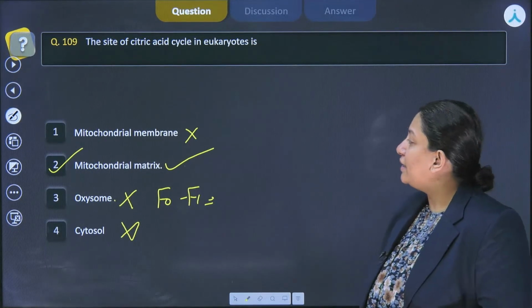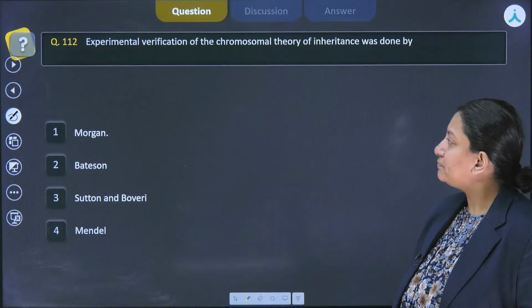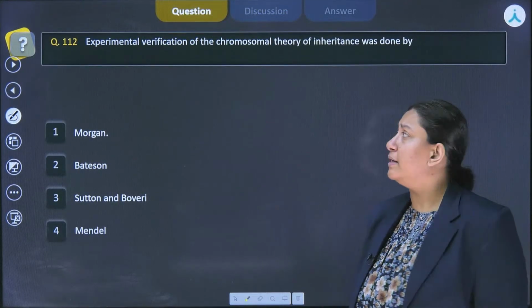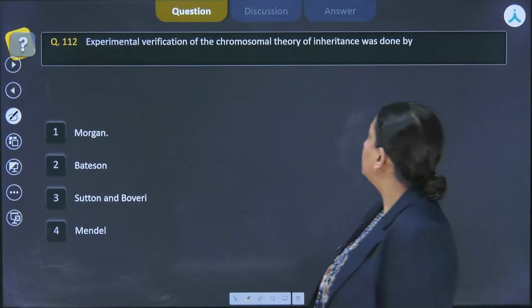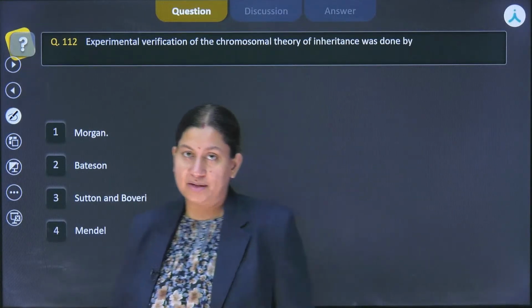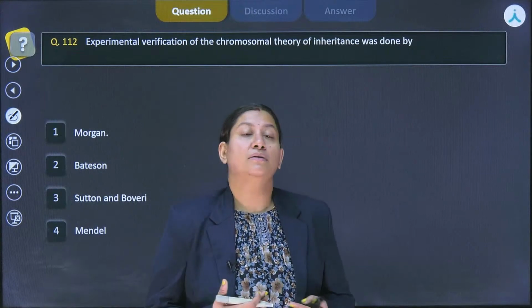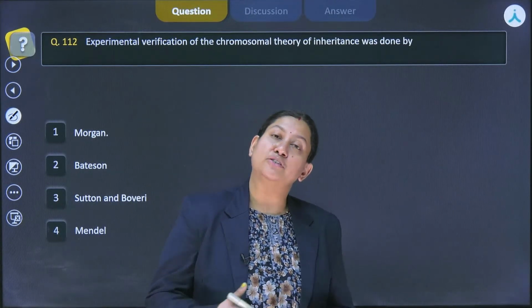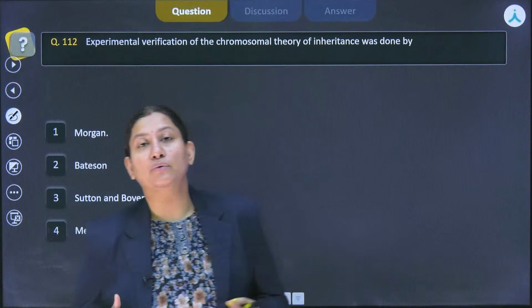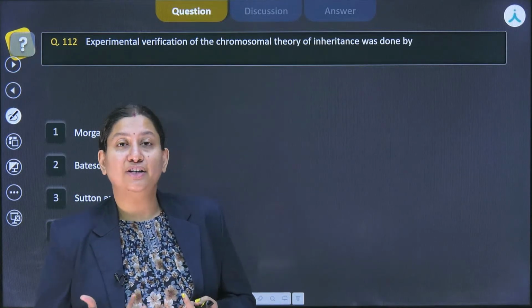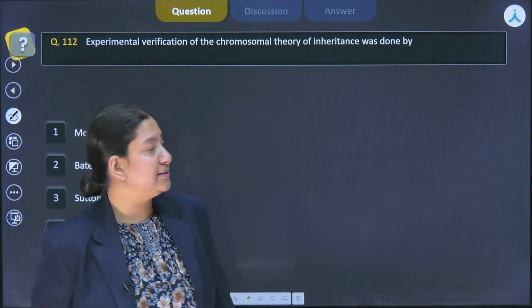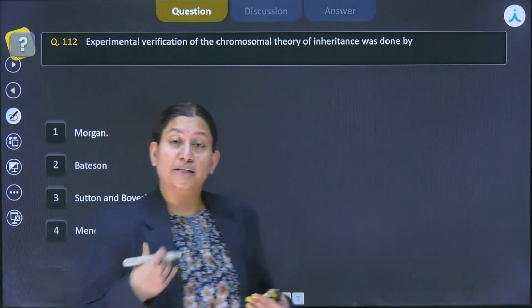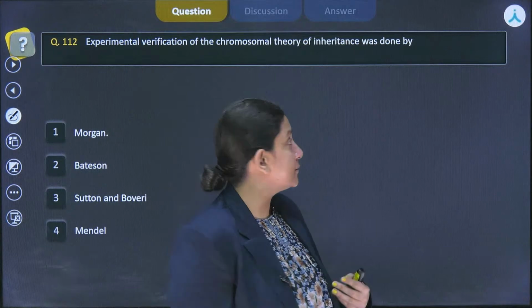All right. Now let's move ahead to another question, question number 112, which talks about who did the experimental verification of the chromosomal theory of inheritance. Earlier, when Mendelian genetics came into the picture, Mendel was not clear about the physical identity of the molecule that he was constantly calling a factor. He said that there is something inherited from one generation to the next.